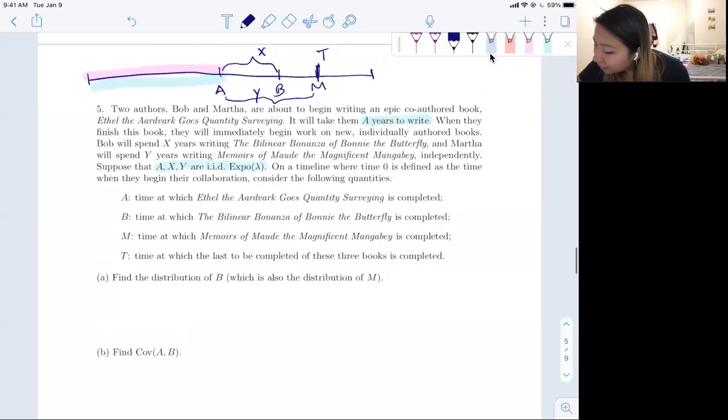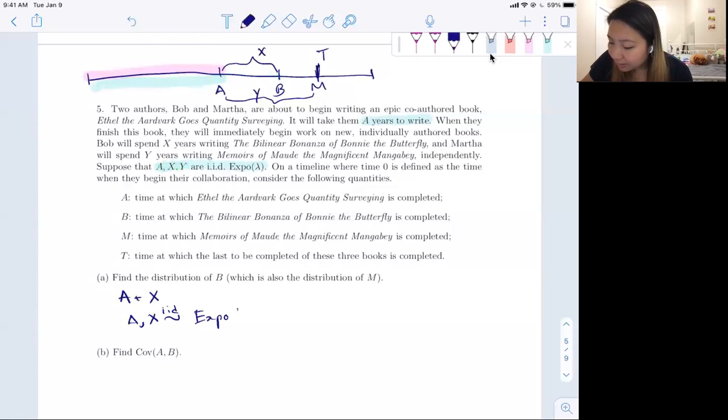Okay, so we want to find the distribution of B, which is also the distribution of M because they're symmetric. Looking at the timeline, we're looking for B, which is here, and that's going to be A plus X, which are things we know. So we're looking at the distribution of A plus X, where A and X are IID Expo(lambda).